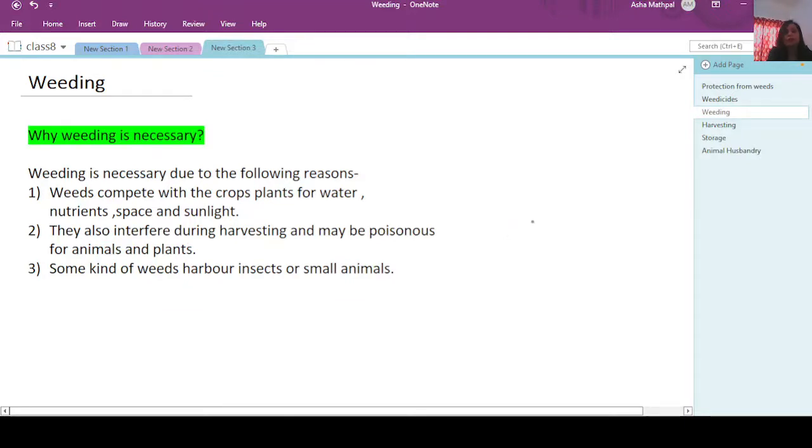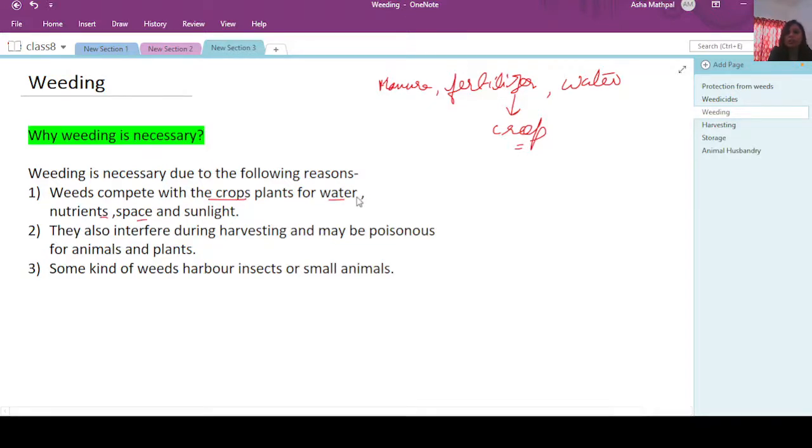Now see, whatever the farmer is giving in the field, like in the terms of the manure, fertilizer and the water, it is all for the crop. The farmer's intention is that it should reach the crop, not the weeds. So if these weeds are allowed to grow along with the crop, then obviously these weeds will also compete with the main crop plants for water, nutrient, space and sunlight. And if the competition is there, then what will happen? It will give rise to the weak crop. Understood? So they need to be removed from time to time, otherwise they will compete.